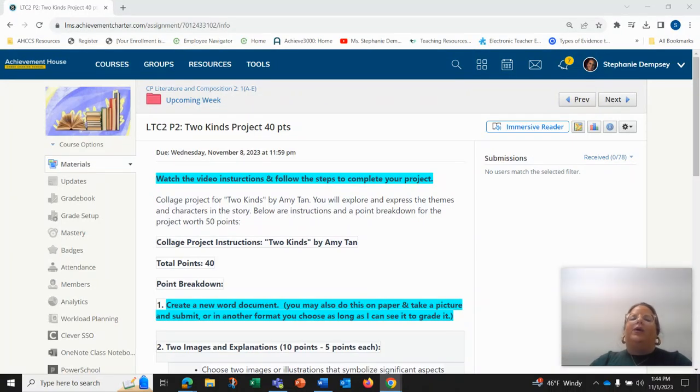Today we're going to go over your instructions for your Two Kinds project. So by now you should have finished reading Two Kinds by Amy Tan. If you haven't, it's attached to the bottom of this assignment, and there's also an audio version as well. What you're going to be doing is exploring and expressing the themes and characters in the story. So below are the instructions and a point breakdown for the project worth 40 points.